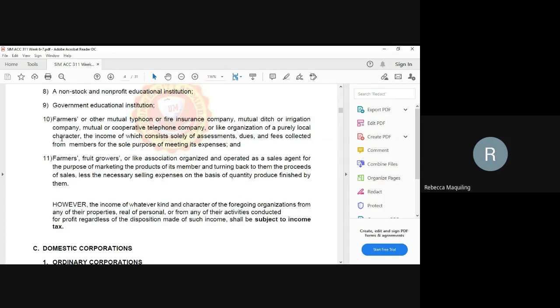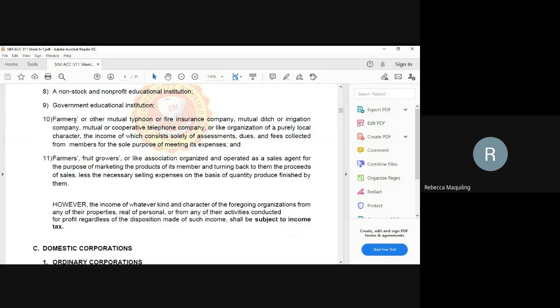Farmers or other mutual typhoon or fire insurance company, mutual ditch or irrigation company, mutual or cooperative telephone company, or like organization of a purely local character, the income of which consists solely of assessments, dues, and fees collected from members for the sole purpose of meeting its expenses, and farmers, fruit growers, or like association organized and operated as a sales agent for the purpose of marketing the products of its members and turning back to them the proceeds of sales, less the necessary selling expenses, on the basis of quantity produced by them.